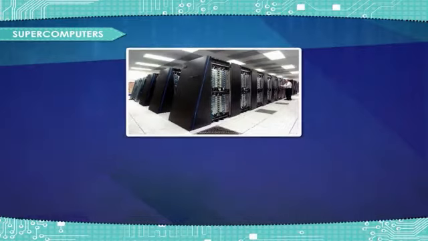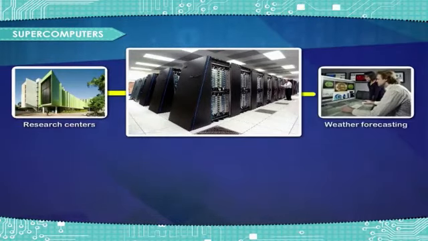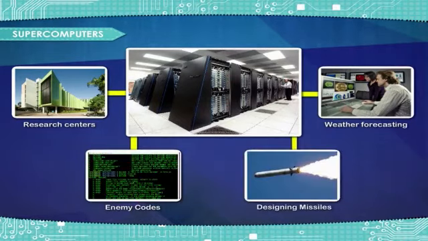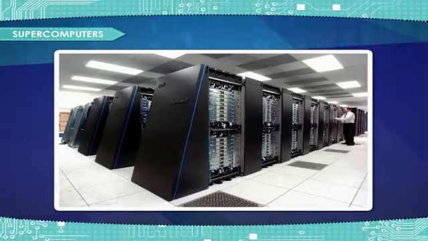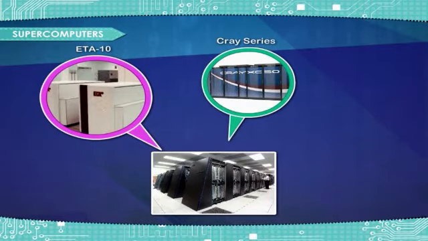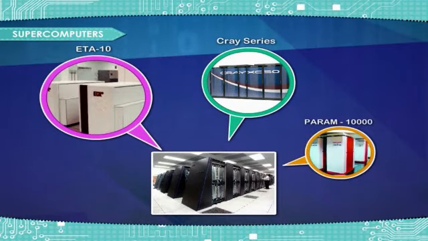These are mostly used in research centers, complicated military and scientific jobs such as weather forecasting, cracking of enemy codes, predicting how a nuclear bomb will explode, and designing missiles. Some of the famous supercomputers are ETA-10, Cray series. Param 10,000 is an Indian supercomputer.